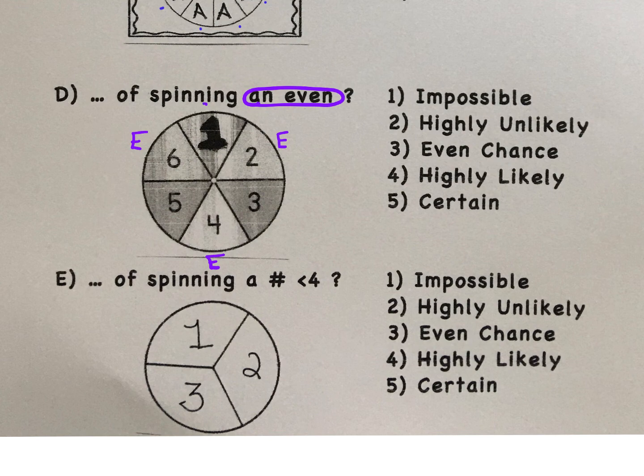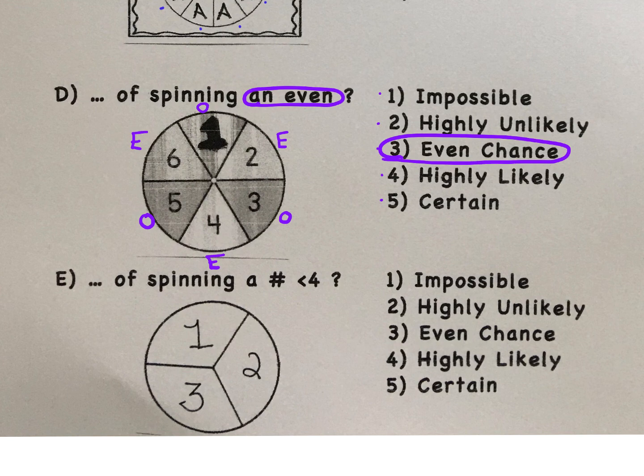Of course, the odd numbers are 1, 3, and 5. Is it impossible to spin an even number? Highly unlikely, an even chance, highly likely, or certain? Select your answer. You should have chosen an even chance.